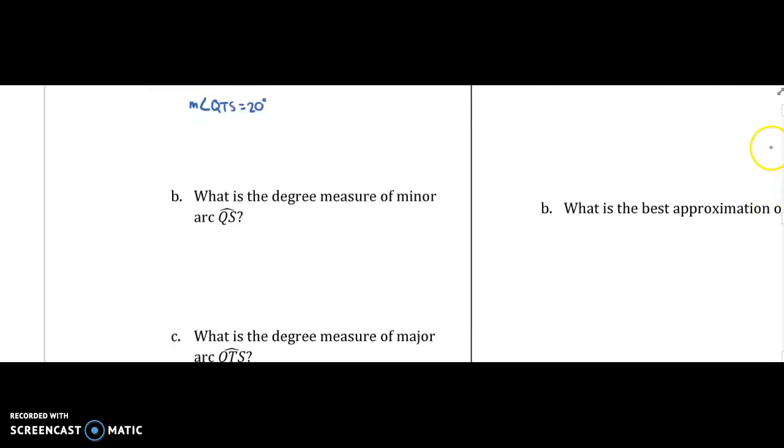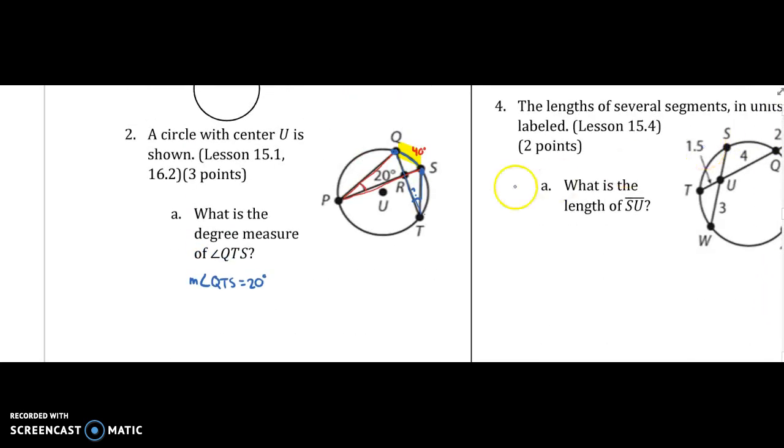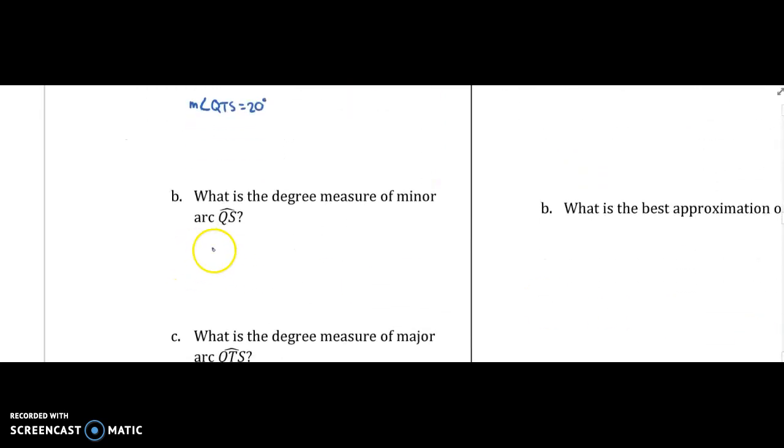What's the degree measure of the minor arc QS? Well, that was kind of the first part of the process, so the measure of arc QS is 40 degrees. What's the measure of the major arc QTS?